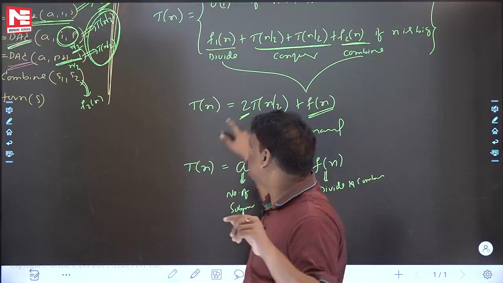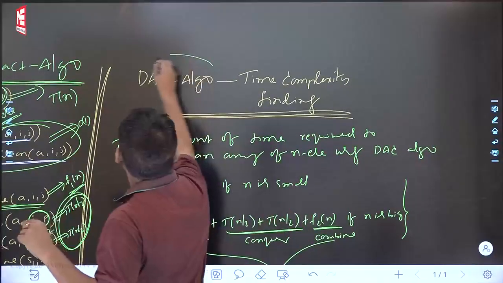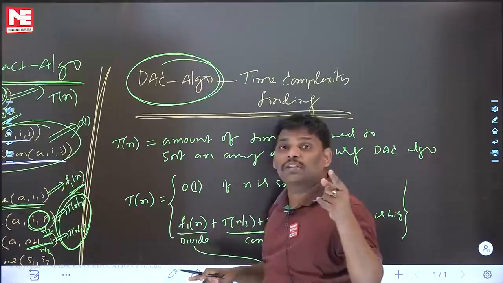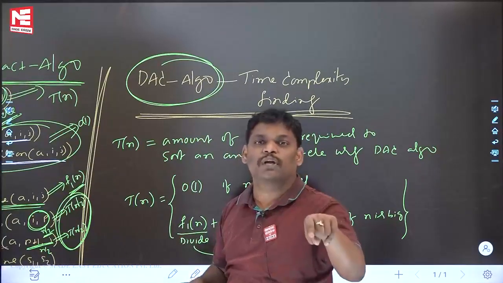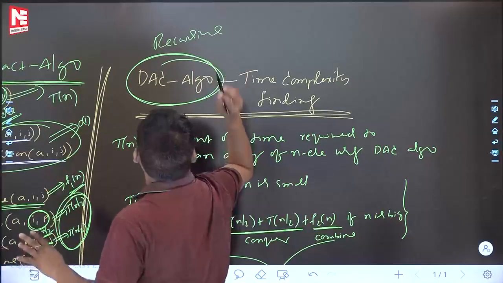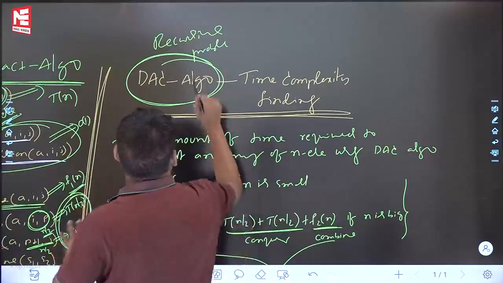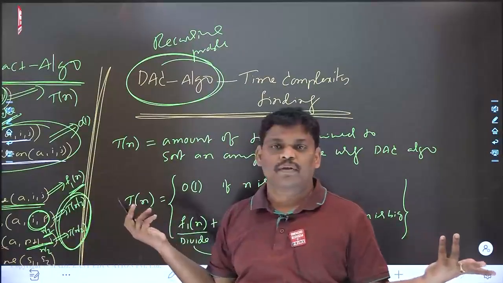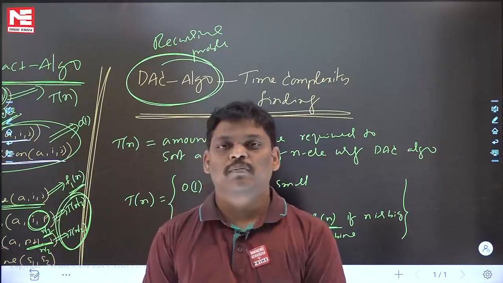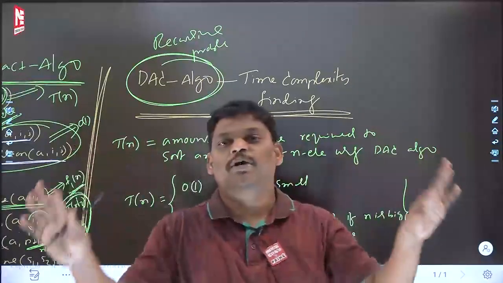Now can you help with one interesting line? This may confuse you, but let me say one small line. Divide and conquer algorithm, time complexity finding, this is the procedure, it's okay. But one thing, a divide and conquer algorithm is first of all a recursive program, right? For a recursive program, time complexity also is the same. Please be careful. Now, from now onward, divide and conquer algorithm, time complexity finding how? First step, write the recurrence relation like this. Solve it, and you will get the time complexity.